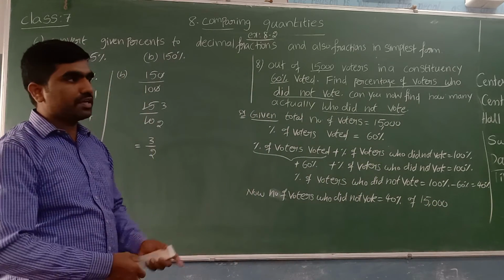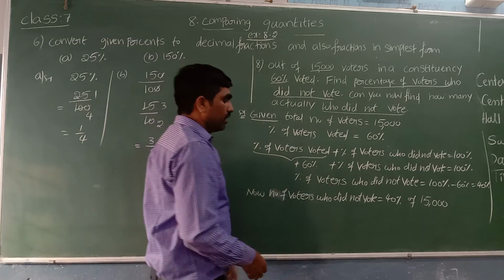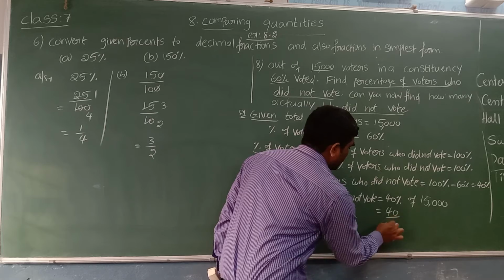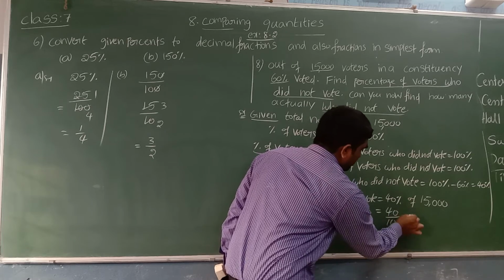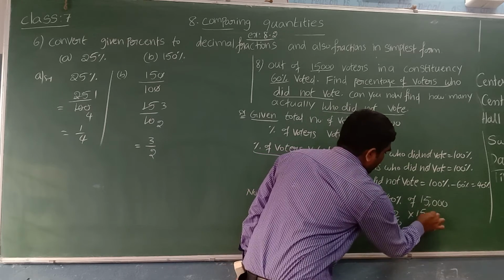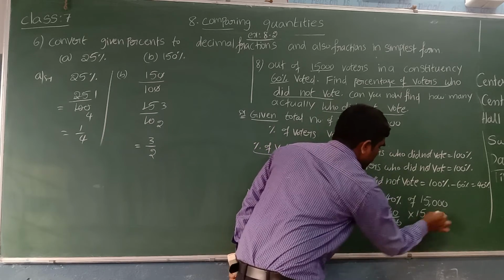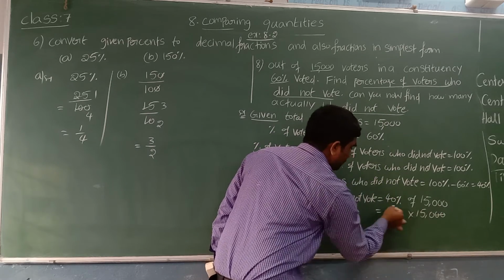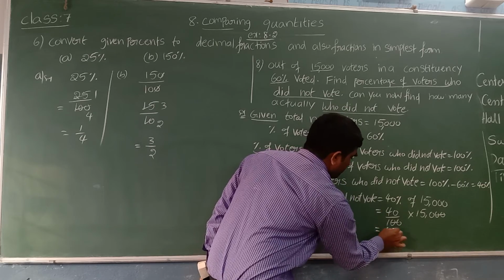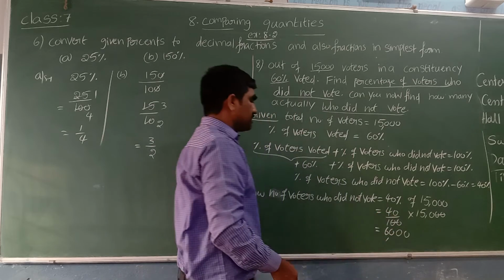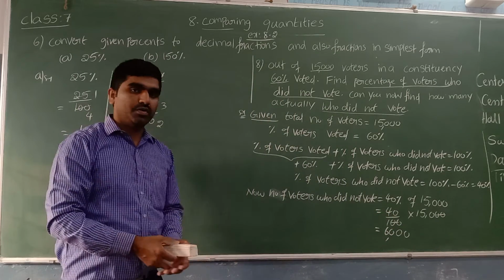Simplify that. 40% we can write as 40 out of 100, and of represents multiplication, times 15,000. Two zeros cancel. 15 fours are 60, and two zeros left. So 6,000 people did not vote.